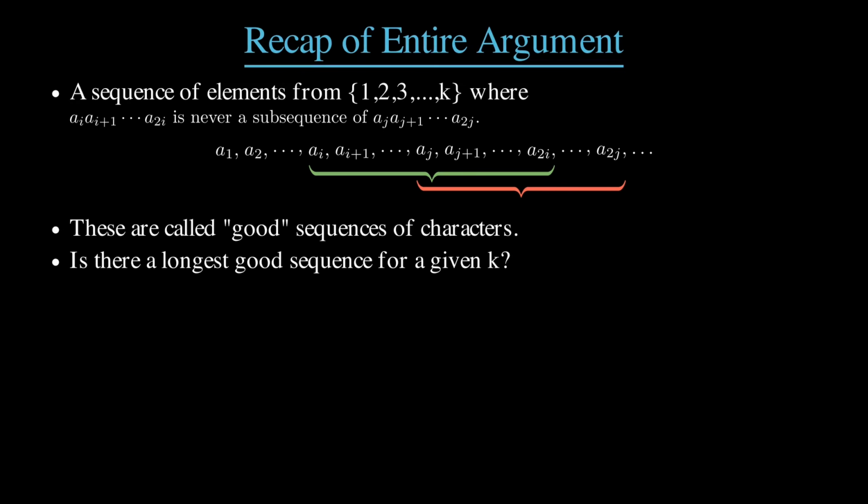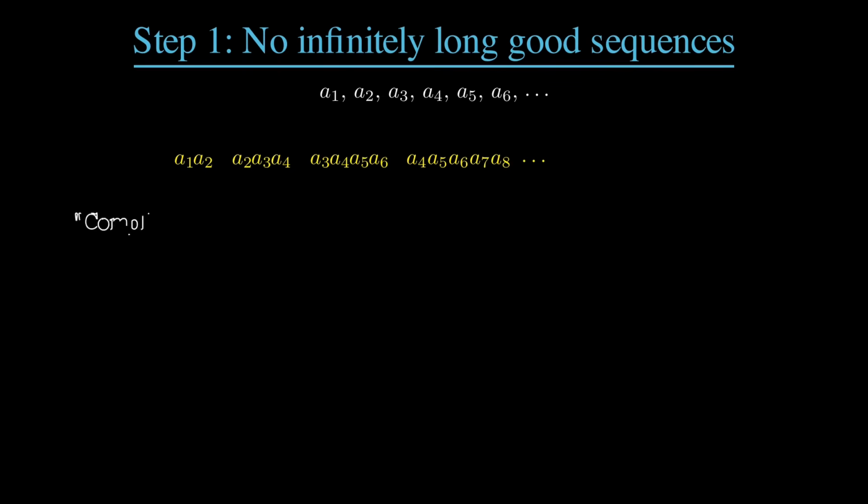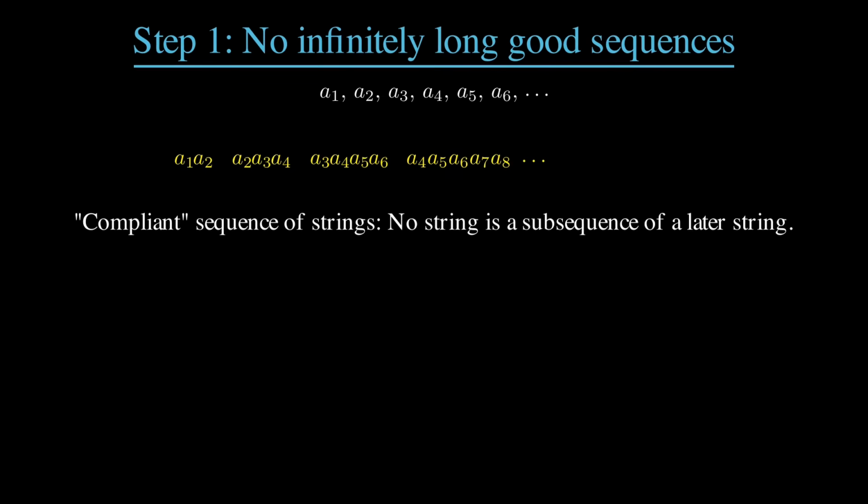And we want to show that there is a longest good sequence for every finite alphabet, and that the longest sequence is itself finite. First, we showed that there are no infinitely long good sequences. We did this by contradiction. If there were an infinitely long good sequence, then we could turn this into a sequence of strings where we take the first entry to be a sub 1 through a sub 2, then the second element to be the string a sub 2 through a sub 4, and so on. And we can declare that no string is a subsequence of a later string. We call this new type of sequence compliant.